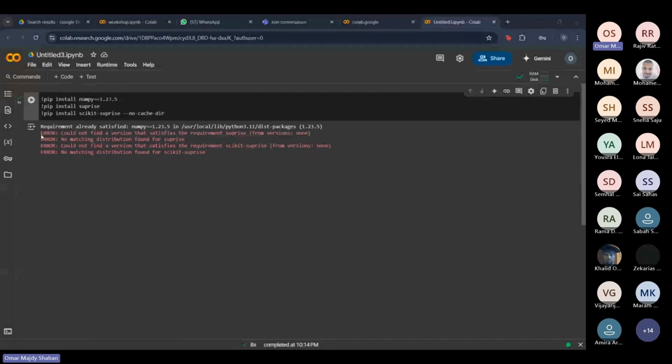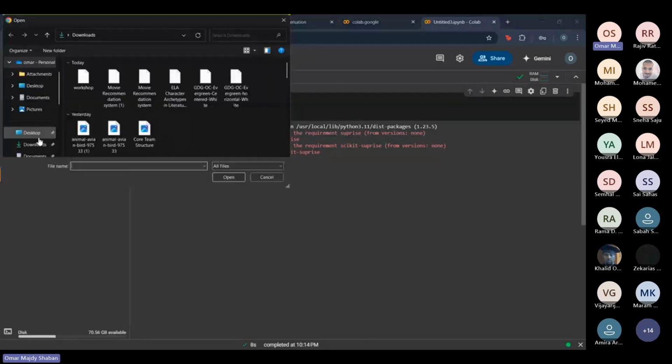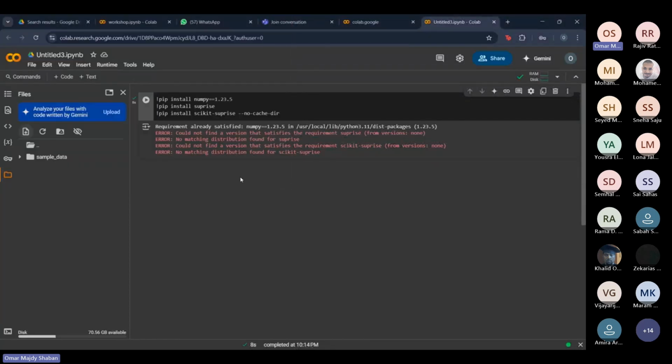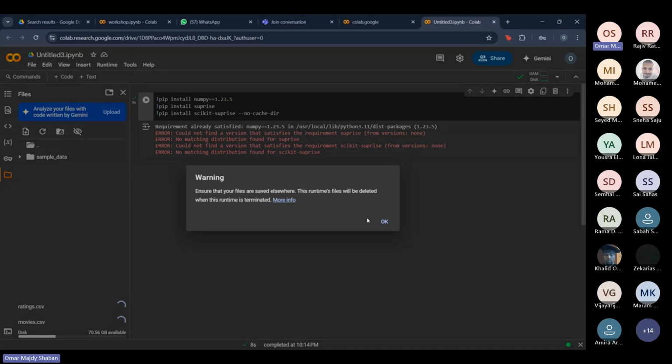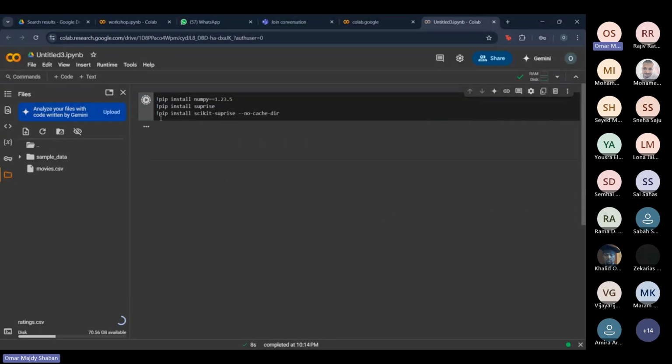Okay, this is fine. Just give it a sec. Let me just test quickly. Before this, press on this file icon and go into upload session storage. Here we're going to upload the data sets that we just downloaded, the ratings and the movie data sets. It's going to give you a warning, it's fine. It just says that you need to save these. We already saved them on our machine. I'm just going to run this quickly to make sure that everything runs correctly.